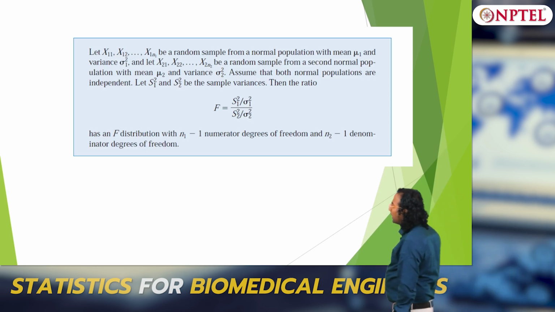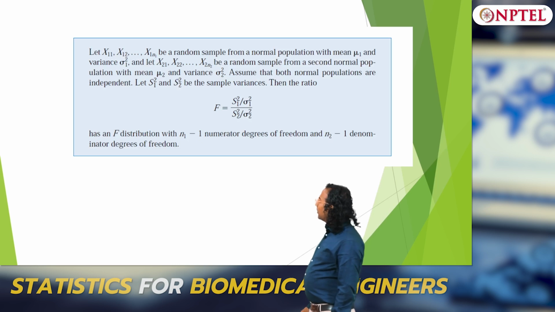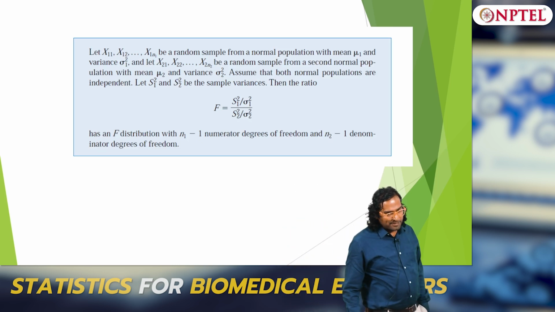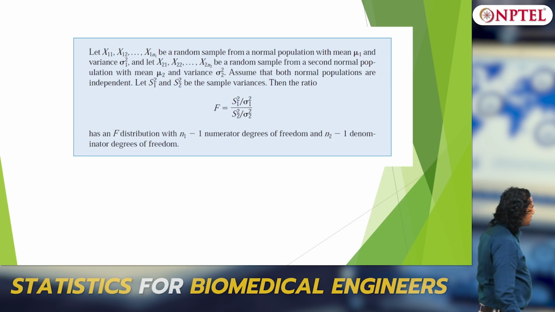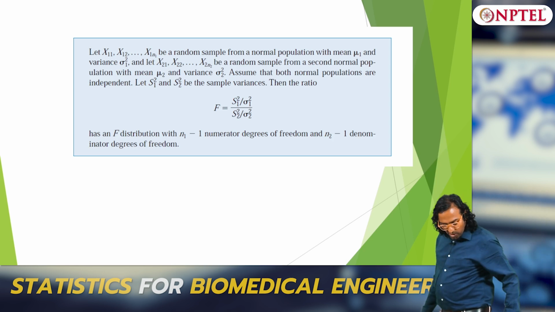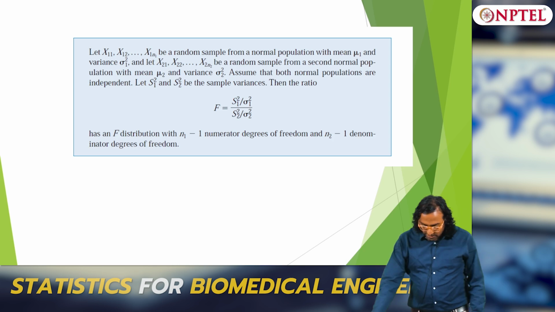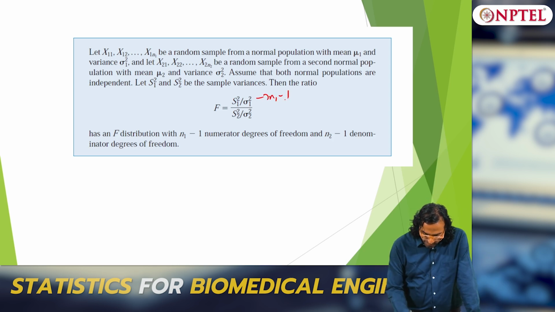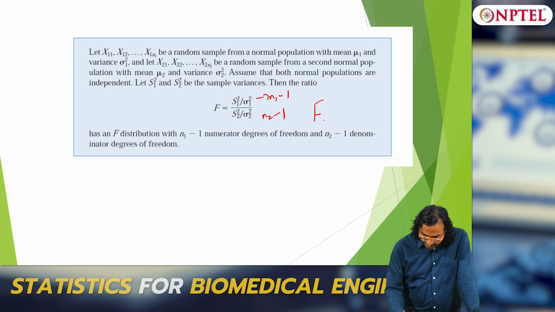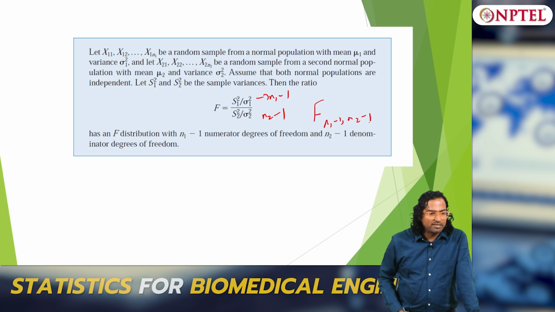So if you look at only one, you will have S squared by sigma squared follows a chi-square. F is nothing but S1 squared by sigma1 squared divided by S2 squared by sigma2 squared. This follows an F distribution with numerator n1 minus 1 degrees and denominator n2 minus 1 degrees. So this is F with n1 minus 1 comma n2 minus 1 degrees of freedom.